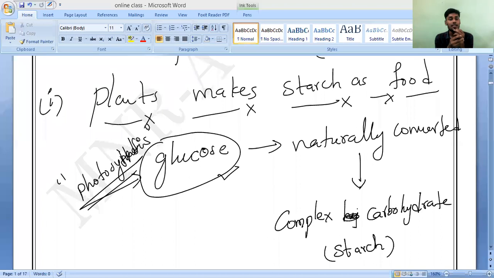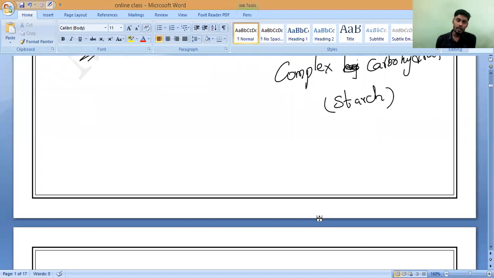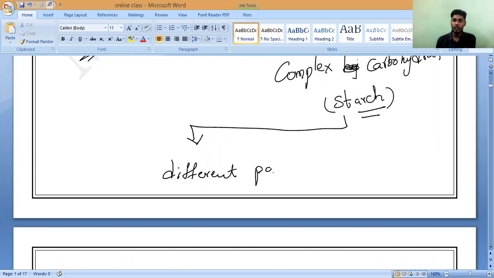Now, this starch is a food which is stored in various parts of the plant, such as roots, stems, leaves, and seeds. Understand, all of you? So I am saying that the starch which has been converted naturally from the glucose is a complex carbohydrate, which is called starch. This starch is stored in various parts of the plant, in the sense of different parts of the plants.